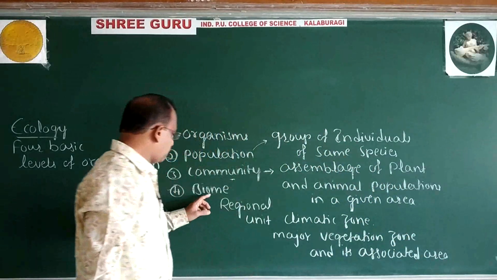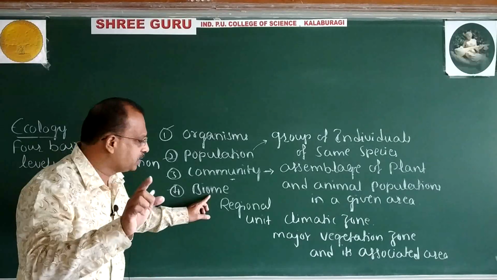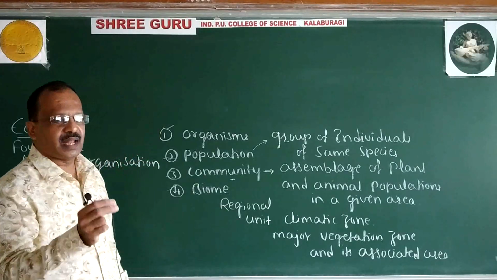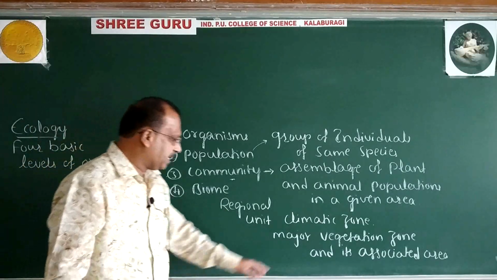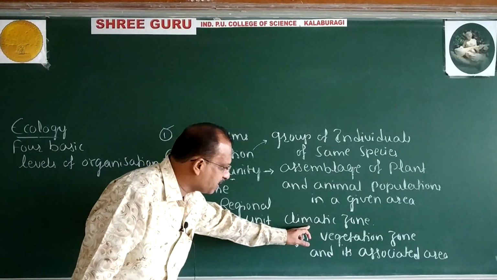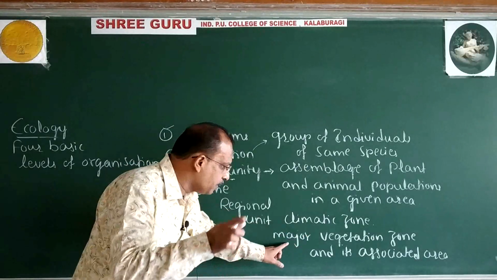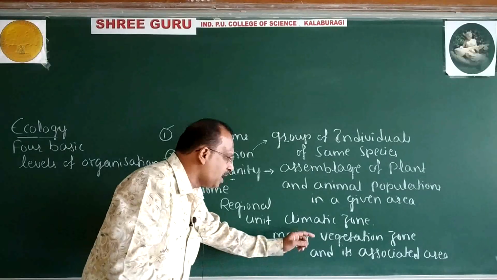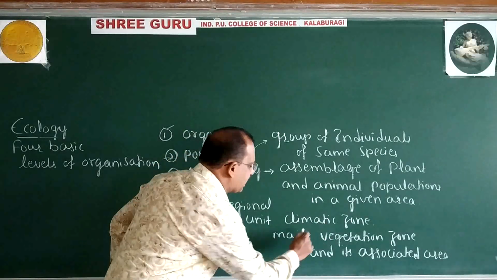Look over here, last point. Biome is a large regional unit delimited by the specific climatic zone, having major vegetational zone and its associated area.